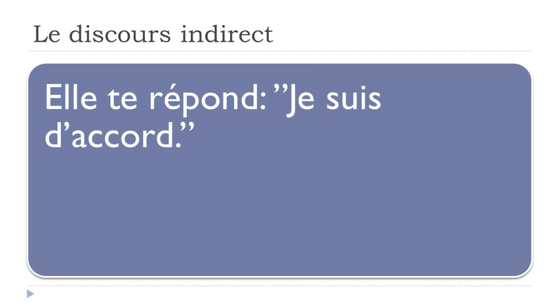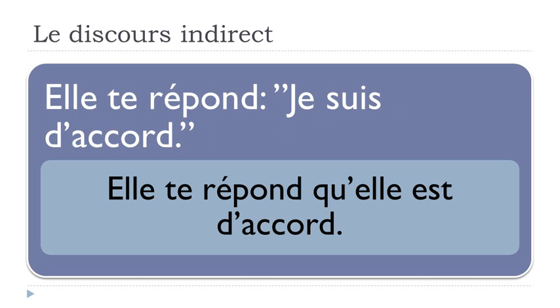So I wanted to first show you this simple example, because if we've got this sentence, elle te répond, je suis d'accord. Okay, so répondre is to answer, te, it's for you, so she answers to you. Je suis d'accord. Okay, so in French, this je suis d'accord is I do agree. Of course, in that situation, if we want to transpose this first structure at this discours indirect, it's quite simple because you just need to put back all your elements.